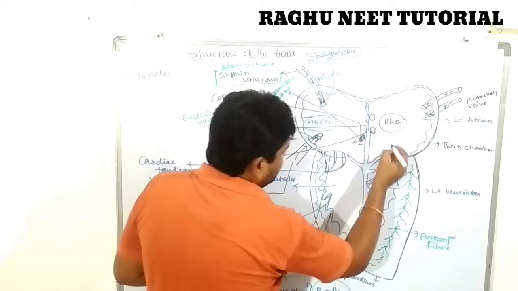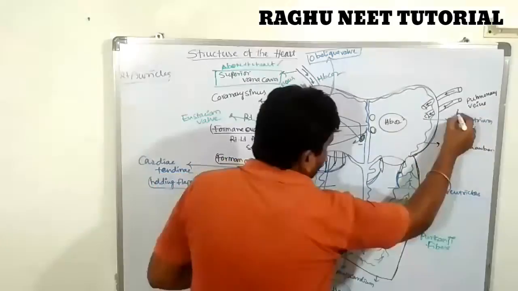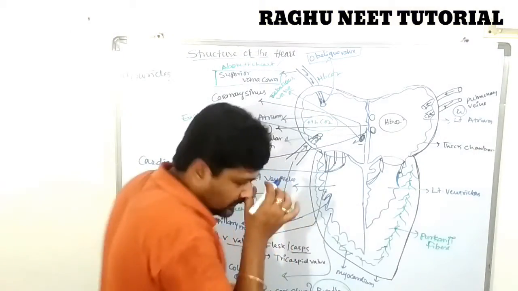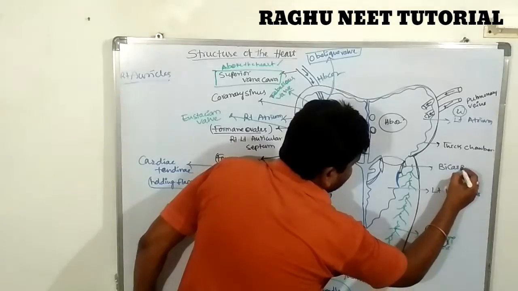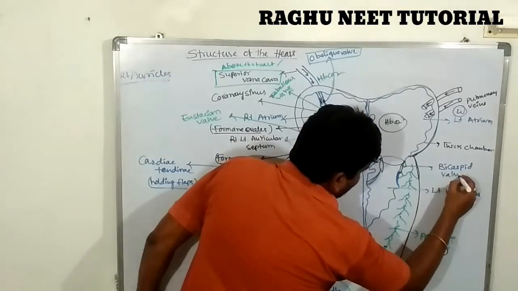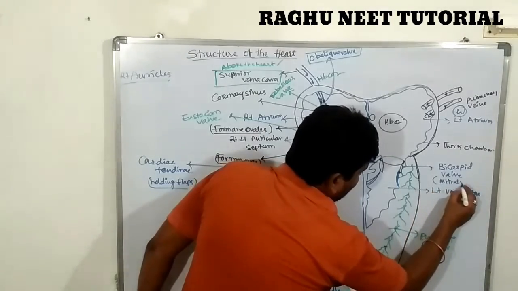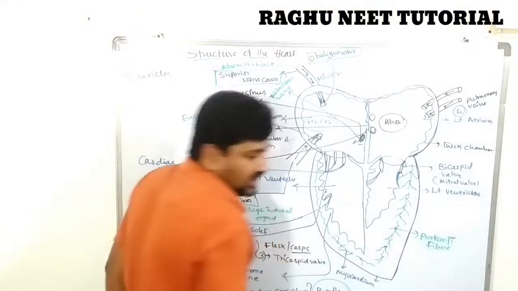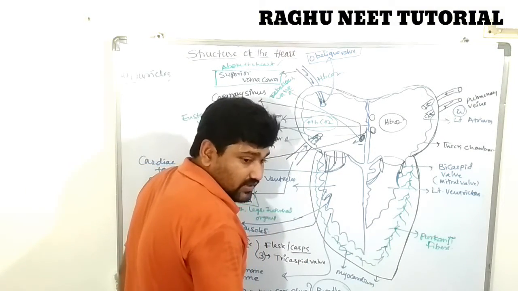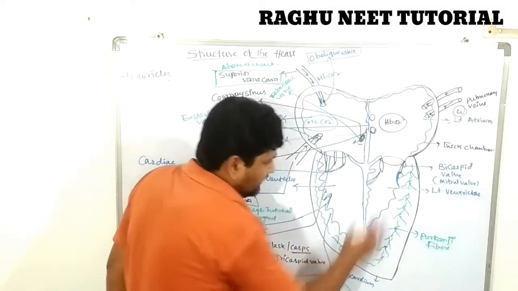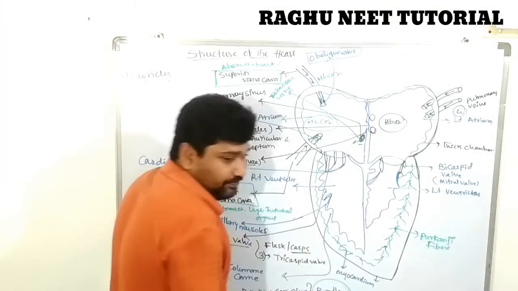Are you clear? Yes. These are two pulmonary veins, and these are also two, four in total, two pairs. So this is called a bicuspid valve, or this valve is called a mitral valve. The oxygenated blood is released into the left ventricle through which valve? The bicuspid valve.